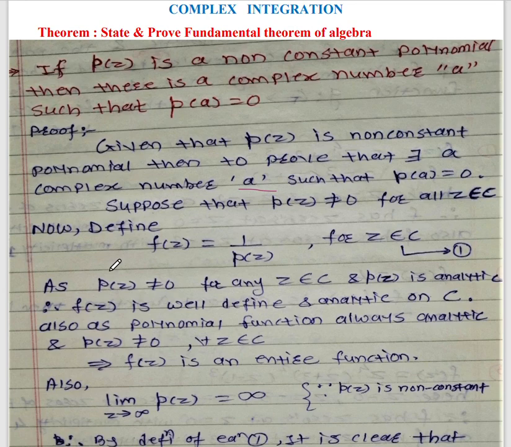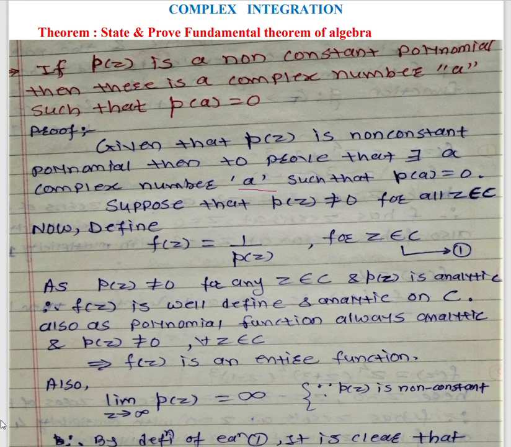Now define f of z equal to 1 upon p of z, for z belonging to the complex plane C. Let us consider this as equation number 1. As we have considered p of z is not equal to 0 for any z belonging to C, and p of z is analytic on the complex plane C, therefore we can say that f of z is well defined and analytic on the complex plane C.